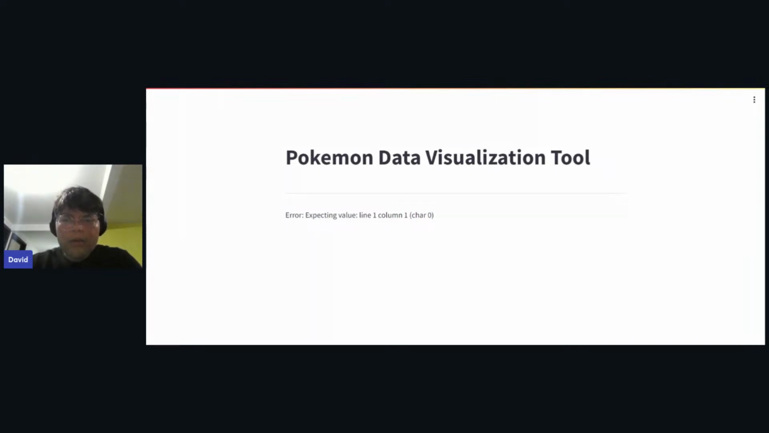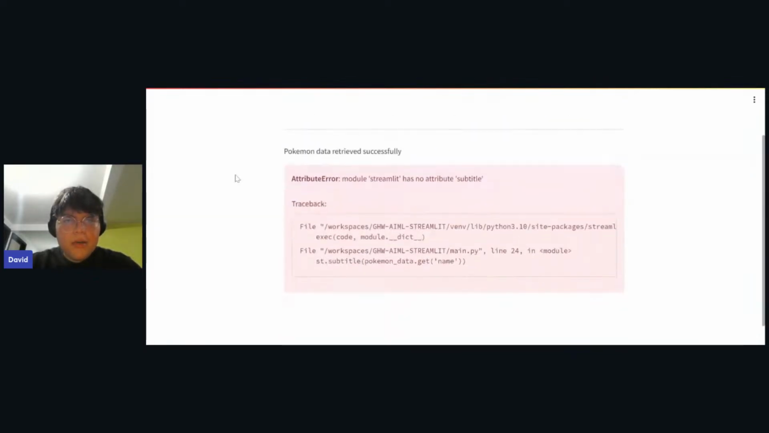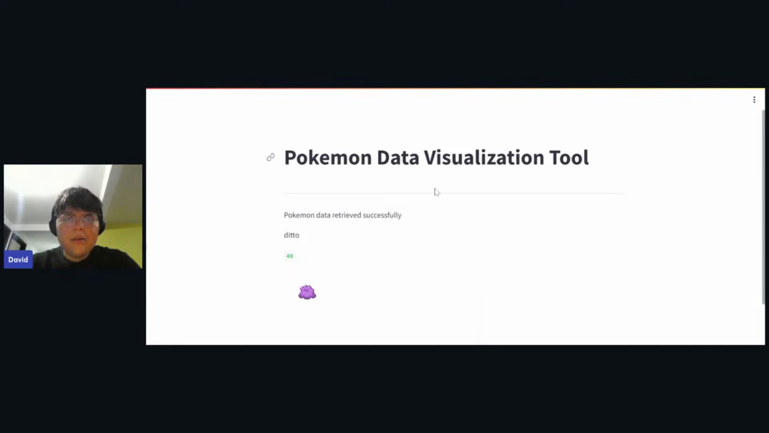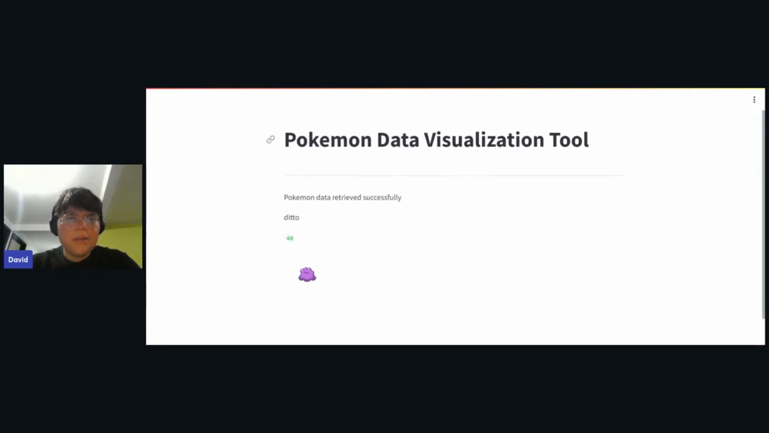It's Pokemon data. Is this the correct URL? I don't know. Let me copy and paste this. Maybe it is not. Yeah, it is not. Oh, Streamlit has no subtitle. Oh yeah, you're right, this is my bad. So let me just put st.write Pokemon data get name, and let's refresh this again. And let's go, we're seeing the information about Ditto. So cool.